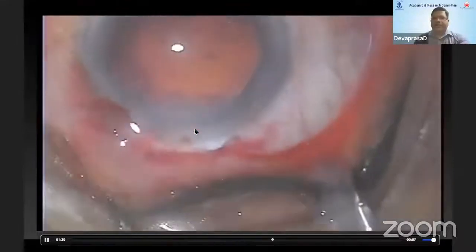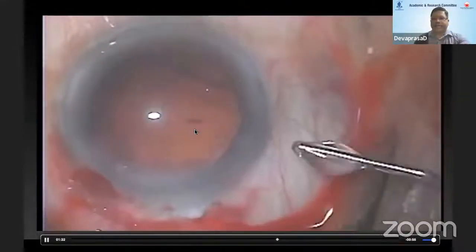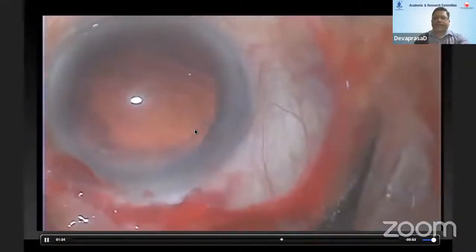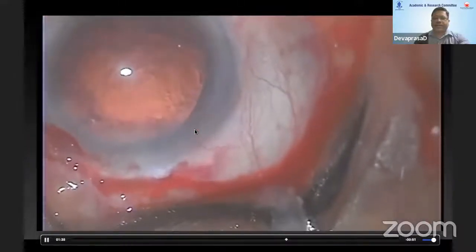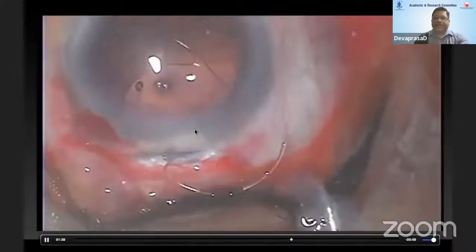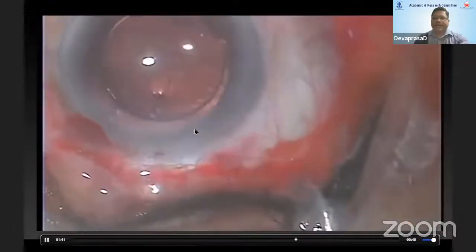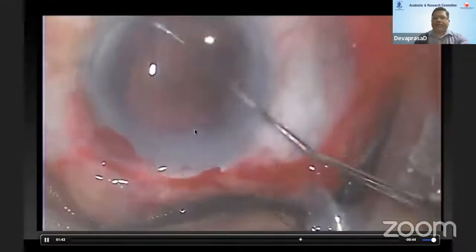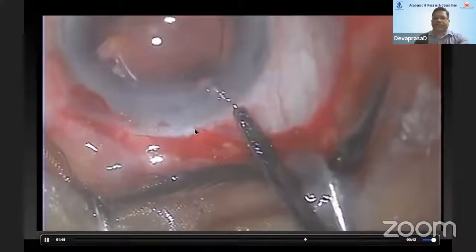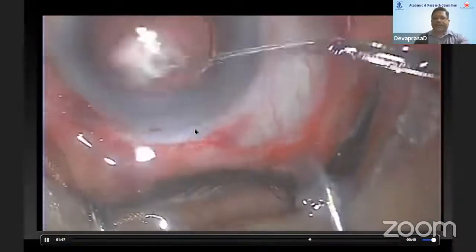After this, you can put viscoelastic at the end of the surgery to place an intraocular lens. The intraocular lens can be placed very comfortably inside the bag, and it can be dialed inside the bag, and whatever remaining cortex can be washed off in the end. And this entire thing can be done under topical.